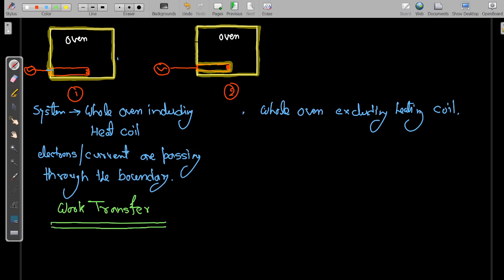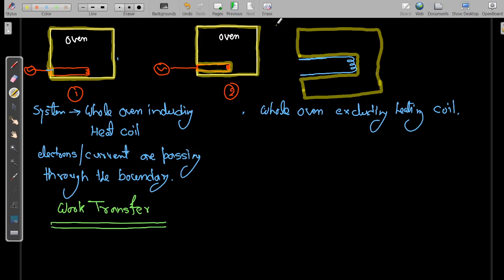Now in example 2, we will see the heating element is not our system. Let me clearly picture it: this is the heating element, and everything except this heating element is our system. This is the condition.